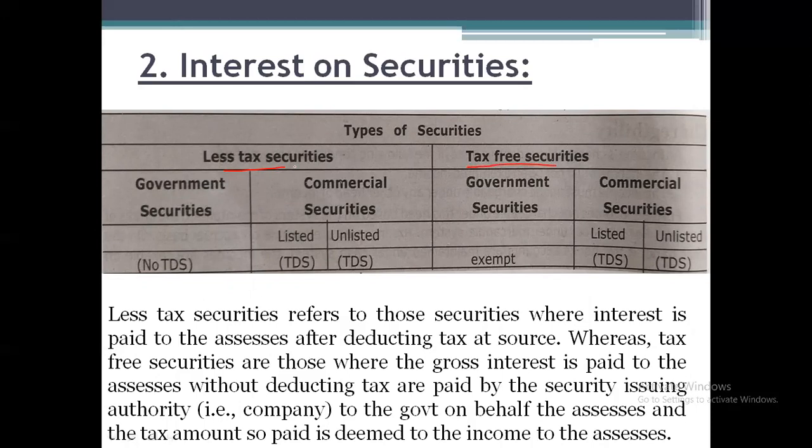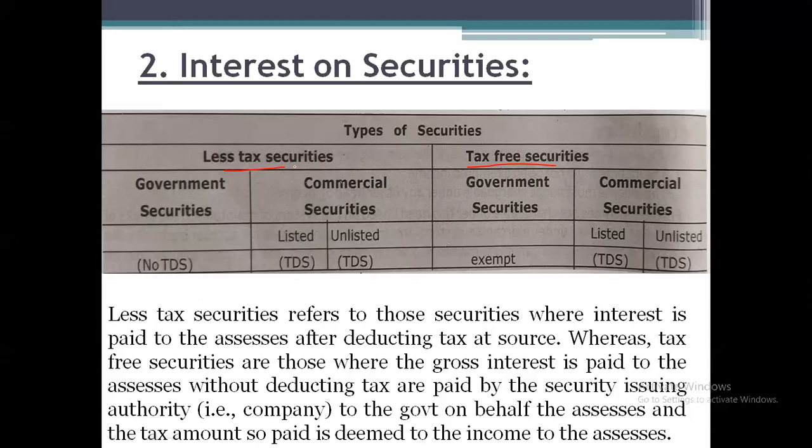Less tax securities are those securities where the interest is paid to the assessee after deducting the tax from the income. Means on those securities the tax will be deducted by the company, and after deducting it, the remaining or balance amount will be payable to the assessee.